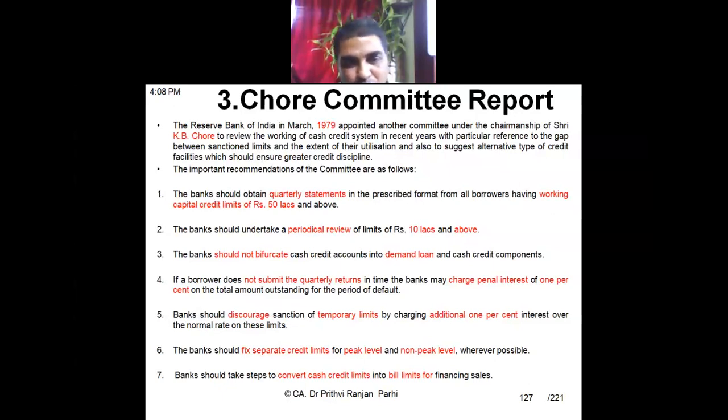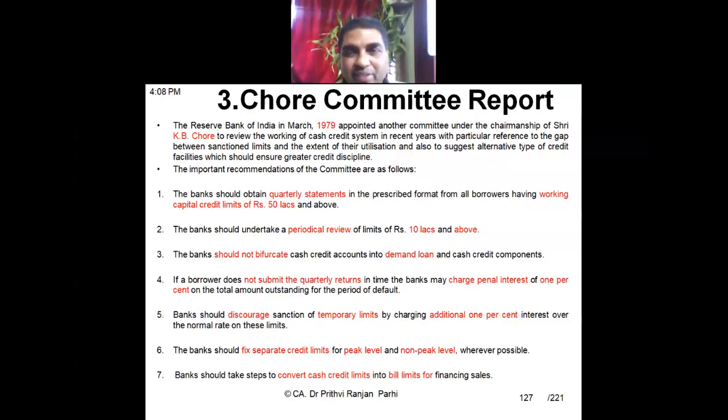Banks should take steps to convert cash credit limits into bill limits for financing sales. Sales financing means money is outstanding with the debtors and we need finance for that. That portion of the working capital requirement can be financed through bill limits, that means through bill discounting.